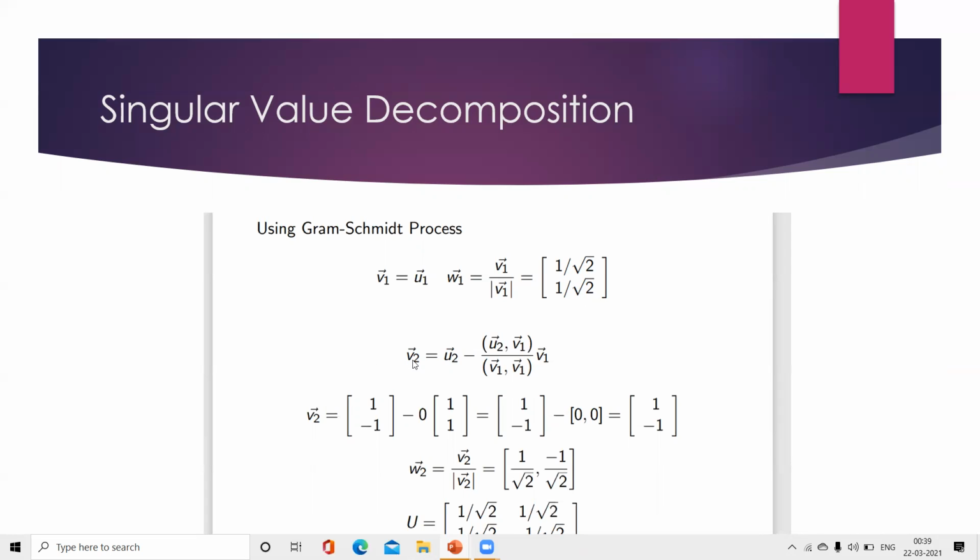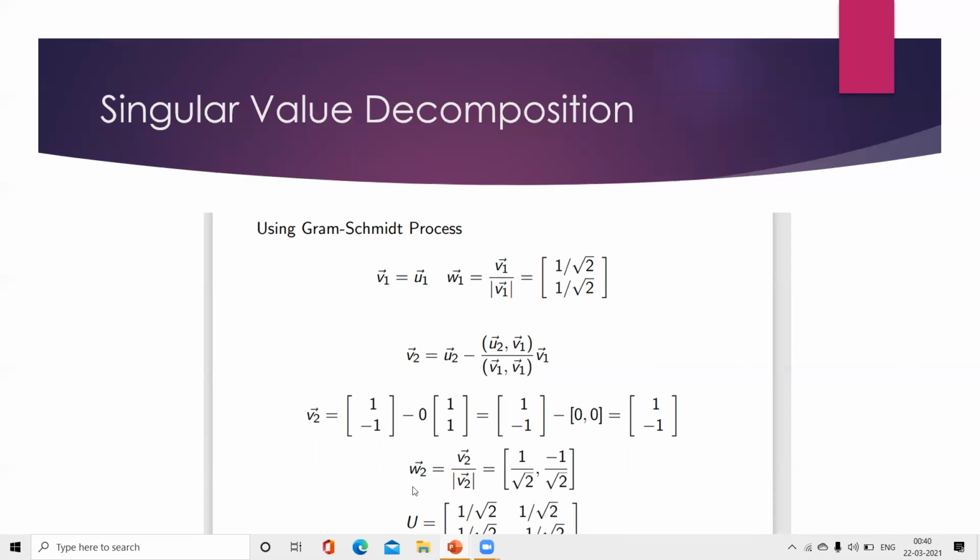Here the second vector V2 equals U2 minus the inner product of U2 comma V1 by V1 vector into V1 vector. Here V2 vector is 1 minus 1 minus 0 into 1 1. Then we are getting a 2 by 1 vector, that is the values 1 minus 1. By simplifying that, we are getting a vector of 1 minus 1.